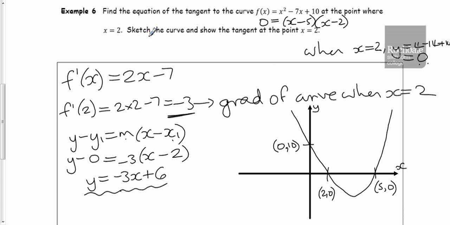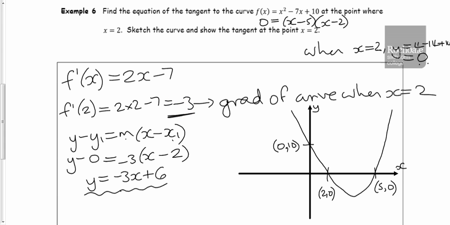We need to do one more thing. We've sketched the curve, but we need to show the tangent at the point where x is 2. Do you remember early on we found that when x is 2, y was 0? Well, our graph has just confirmed that. When x is 2, yep, we get a y value of 0. And we worked out the gradient of the curve at that point. It was minus 3, sloping downhill. And again, the graph confirms that. And we've got the equation of the line at that point.